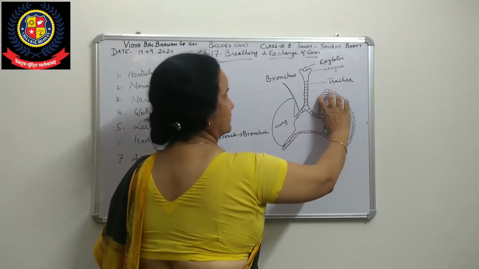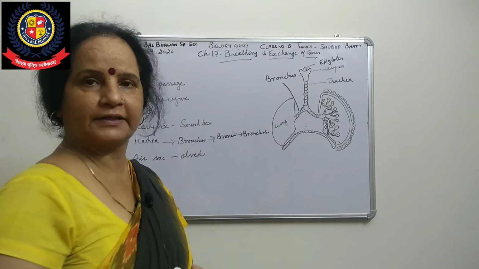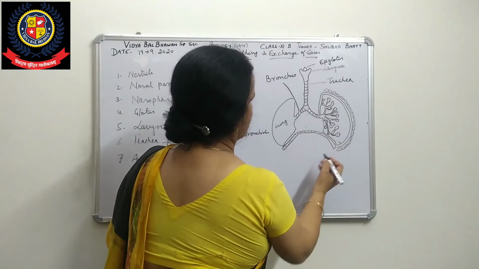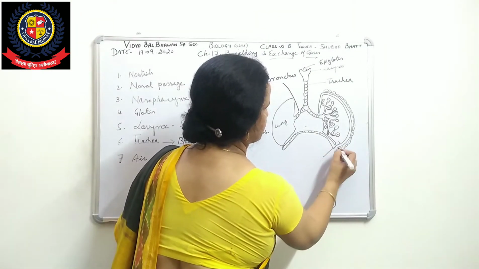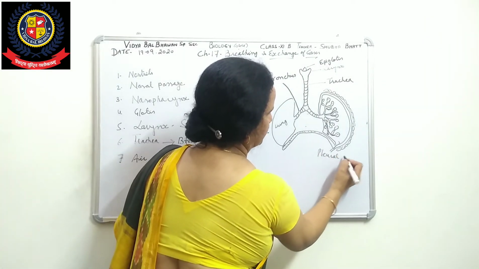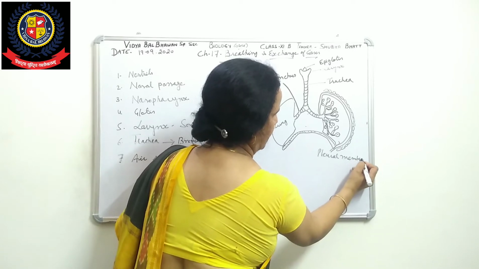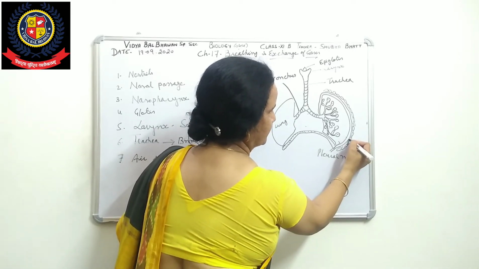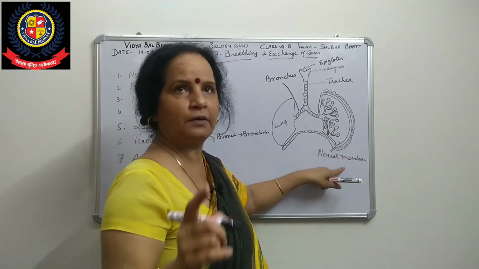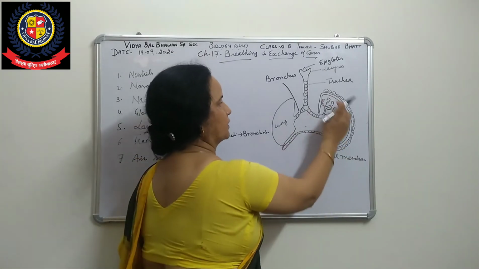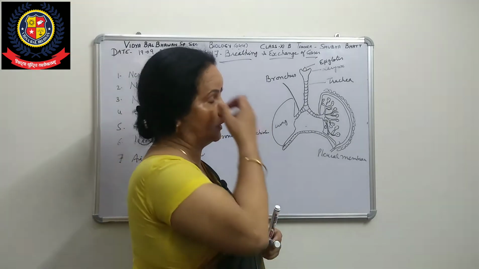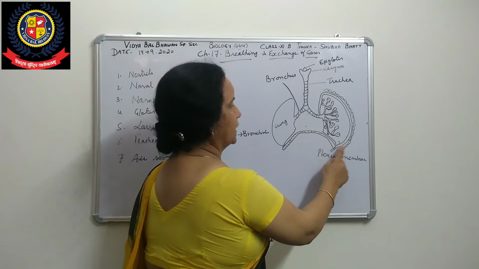Now the lungs structure is covered by a membrane. There are two membranes, and that membrane is called the pleura. Here you can see two pleural membranes, outer and inner. This one is inner, this one is outer. The lungs are enclosed in this membrane, which is double layered: the outer pleural membrane and the inner pleural membrane.